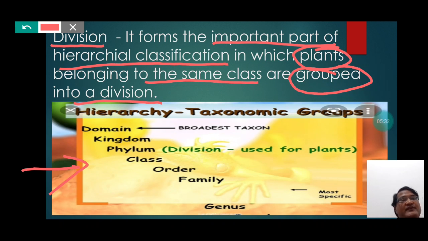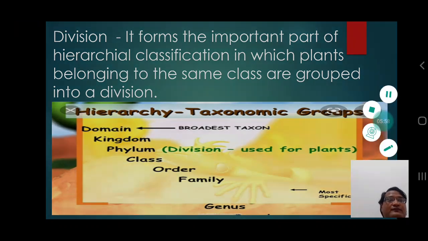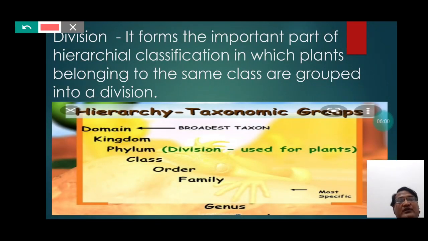So students, here we can easily notice that it is the phylum in animals and division which is used for plants. When they are categorized together or grouped together, then they form kingdom. And these divisions are themselves made up of huge number of classes which are grouped together to form the division.